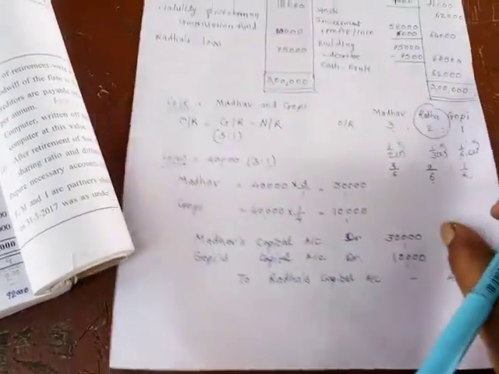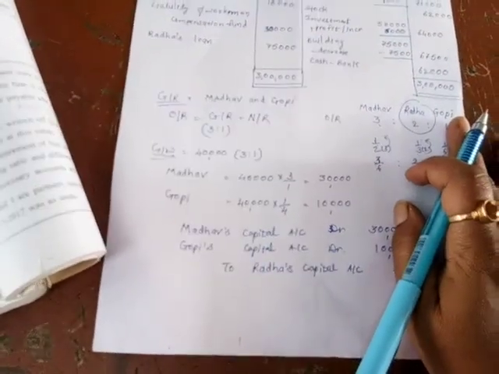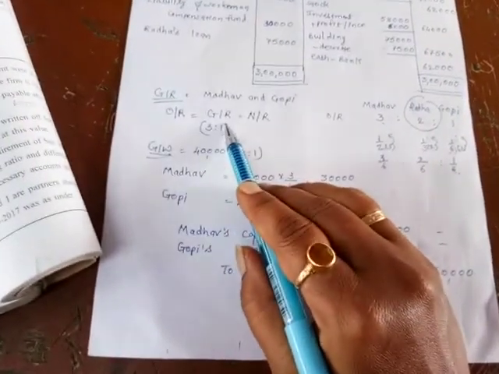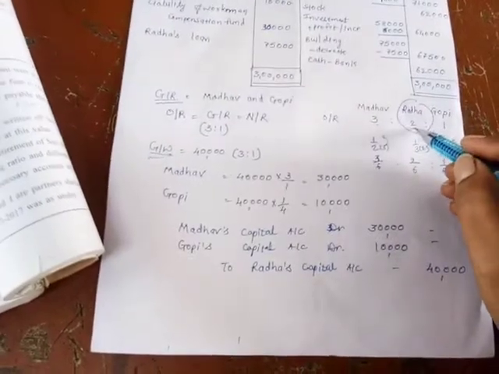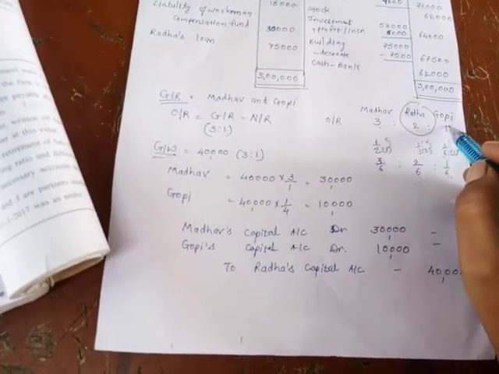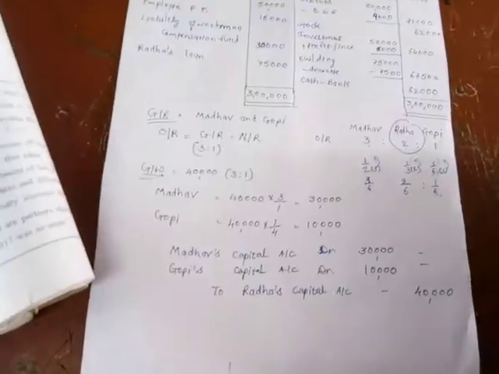Now see, the new ratio is not given. We have read all the adjustments, so new ratio is not given. So your old ratio is equal to gaining ratio, and that is also our new ratio. Radha is retiring from the firm. So now Madhav and Gopi, those 2 partners are left. So new ratio becomes 3:1. That is also our gaining ratio, 3:1.